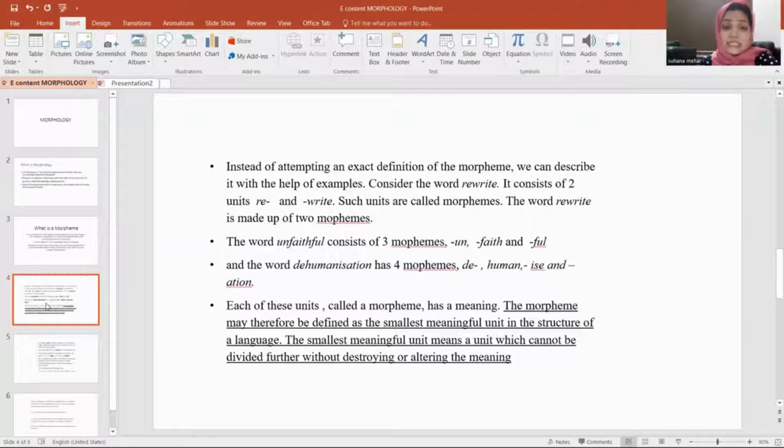So morphology deals with the morpheme and the internal organization of words, how these words are internally organized. All those things are discussed under this level of linguistics, that is morphology. Each of these units is called a morpheme, and it has a meaning too. The morpheme may be easily defined as the smallest meaningful unit in the structure of a language. This cannot be further divided without destroying its meaning.